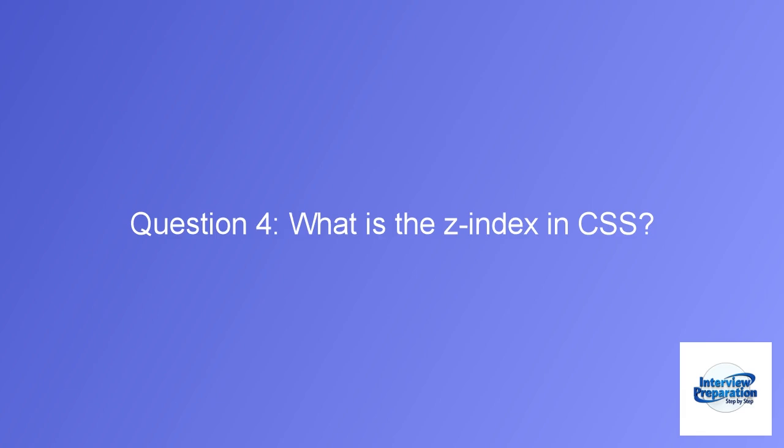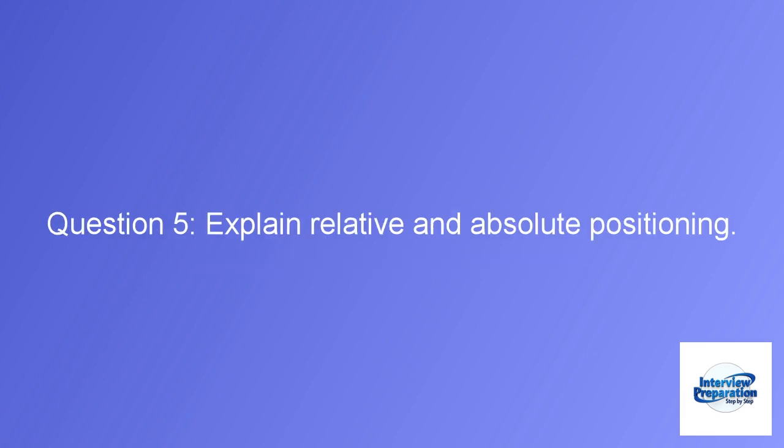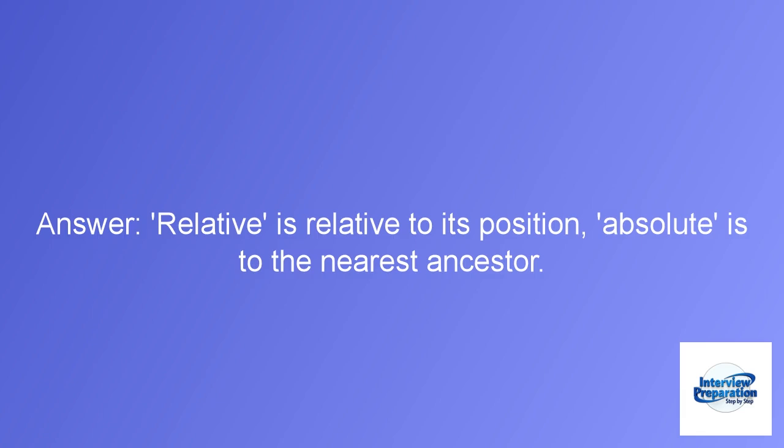Question 4. What is the Z-index in CSS? Answer: Z-index defines the stack order of elements. Higher values appear in front. Question 5. Explain relative and absolute positioning. Answer: relative is relative to its position, absolute is to the nearest ancestor.